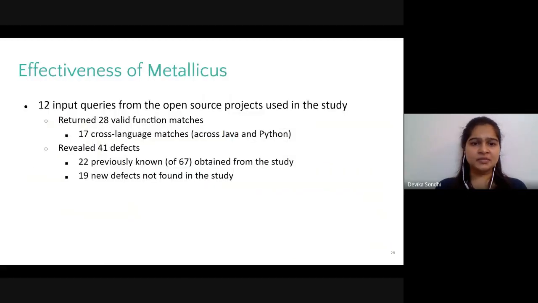We assessed Metallicus on over 12 query functions taken from open source libraries that we had used in the empirical study. Overall, it returned 28 matches, of which more than half of them were from a library implemented in a different language from the query. Overall, the tests recommended by Metallicus revealed 41 defects, and interestingly, of them, 19 defects were new and had not been revealed at the time of conducting the empirical study.